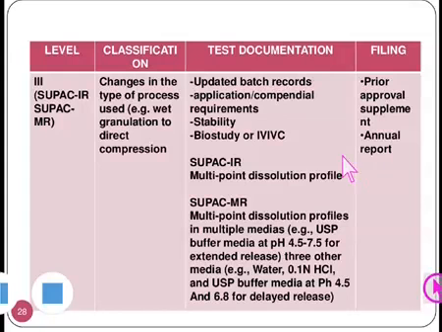A level 3 change in the manufacturing process is, for example, a change in the type of process used, such as wet granulation to direct compression. This is a major change. Instead of wet granulation, if direct compression is suggested as part of the manufacturing process, such a major change is considered a level 3 change, and therefore thorough testing documentation is necessary.